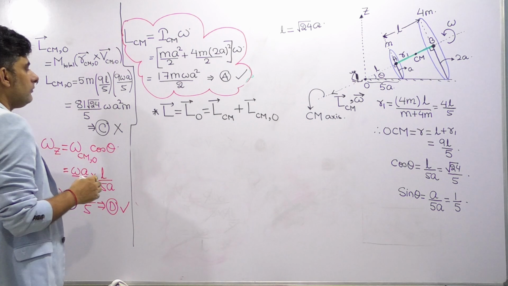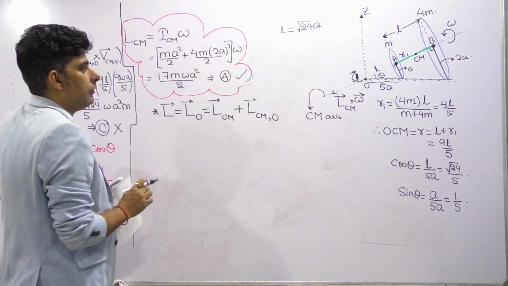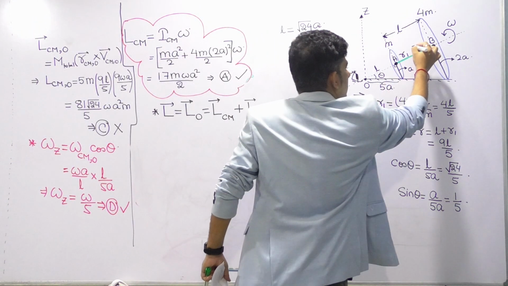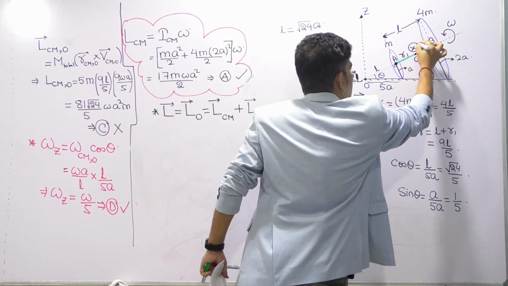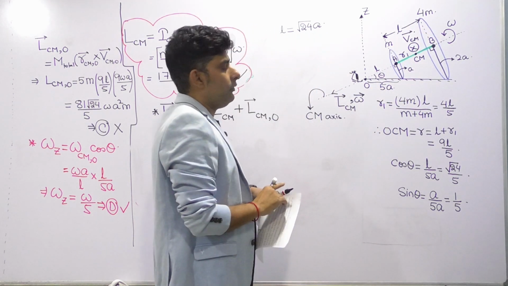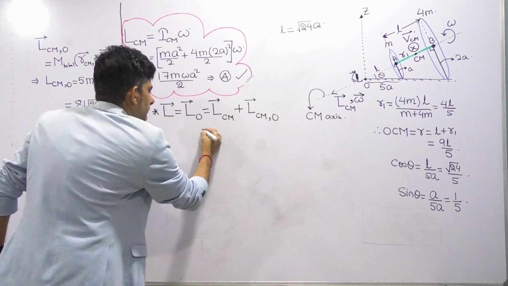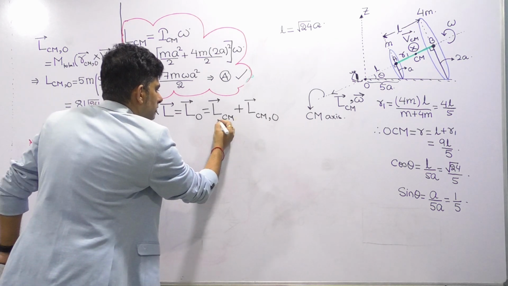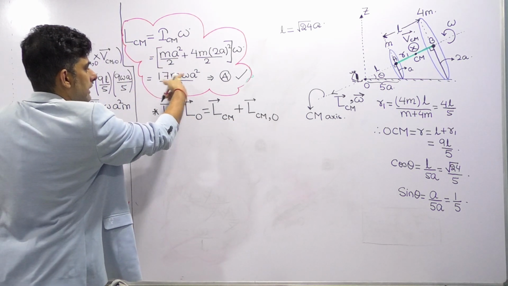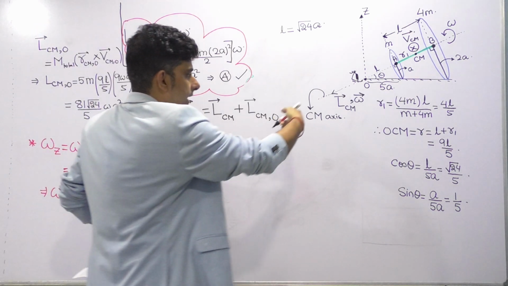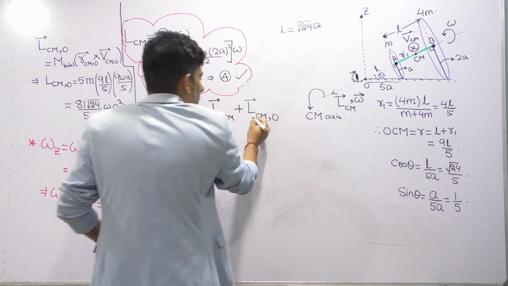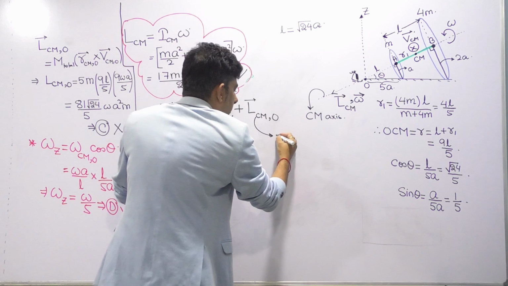So let's see. Now LCM with respect to O, let's draw the diagram again. From here we saw that VCM will be into the page. This is the VCM vector. So LCM is 17 m omega a square by 2 and its direction you can see like this. Talking about LCM with respect to O, what is it equal to?